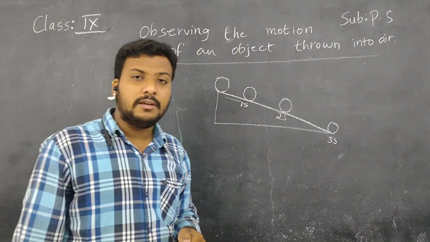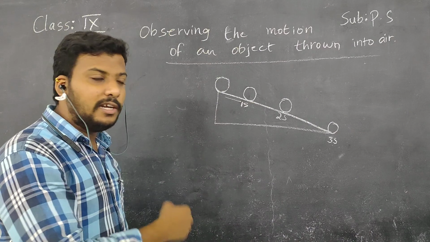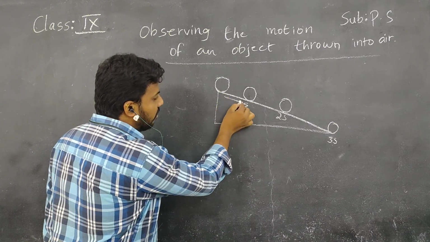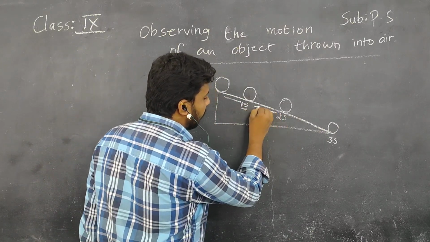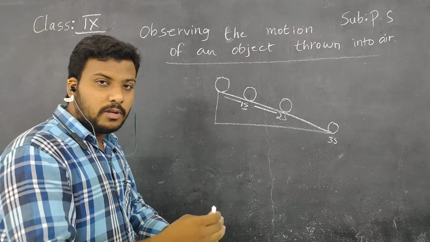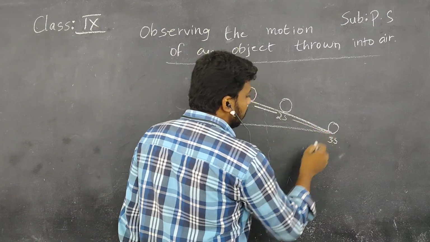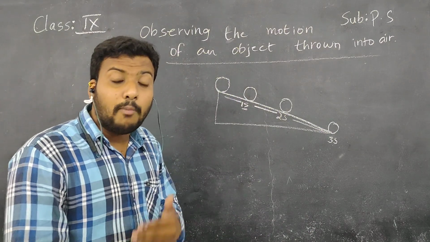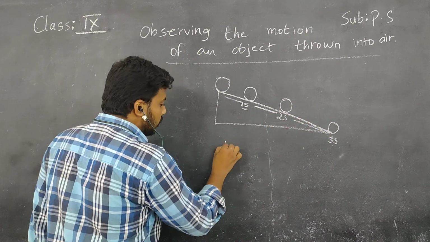But the only thing you should observe is that the speed is changing at regular intervals. Compared to the first second, the ball only covered this much distance. In the next second, the ball covered more distance as compared to the previous second. Comparing to the third second, the ball reached the final position, nothing but the bottom of the inclined plane, children.